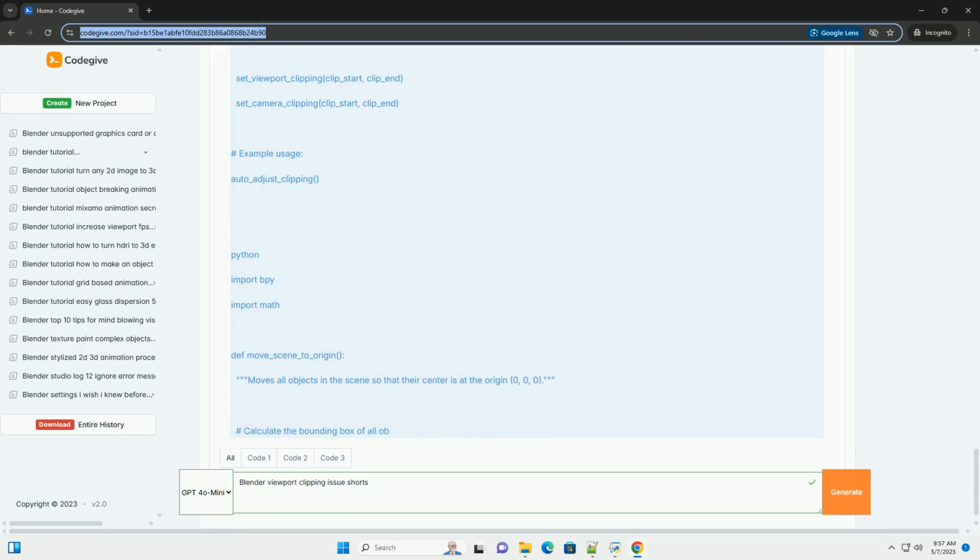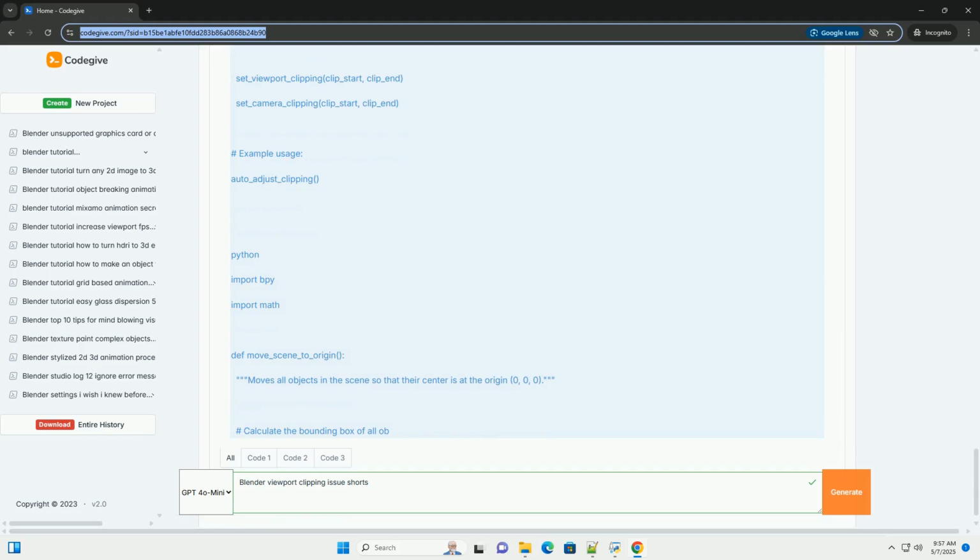5. Check for very distant objects. Sometimes, a stray object or a small particle system located extremely far from the origin can inadvertently force Blender to use very large clipping values, which can negatively affect visibility of closer objects. Select all and then press period on the numpad to focus the view on everything. This can reveal unexpectedly distant objects. Delete them if they're unnecessary.